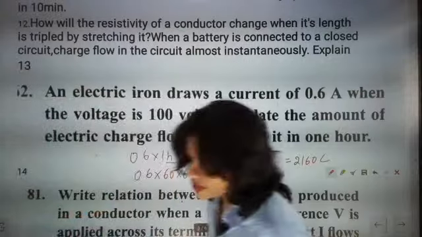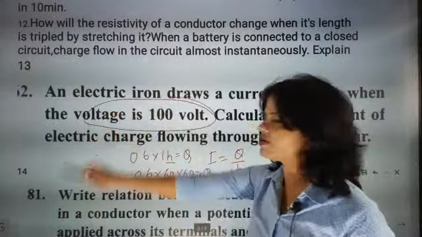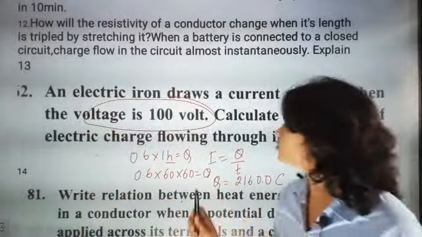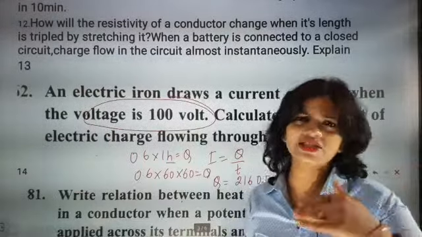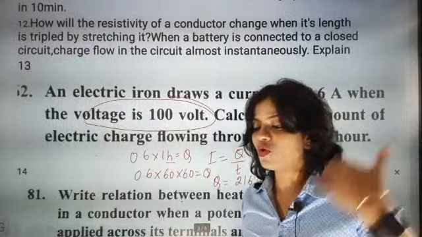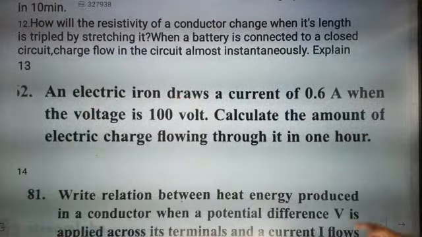So absolutely correct beta. Here one thing you have to understand beta, here voltage we are not at all considering. You can use any formula, but here a very shortcut formula is there, that is I is equal to Q by T. Then why go for voltage and waste our time? So we have just used it directly.